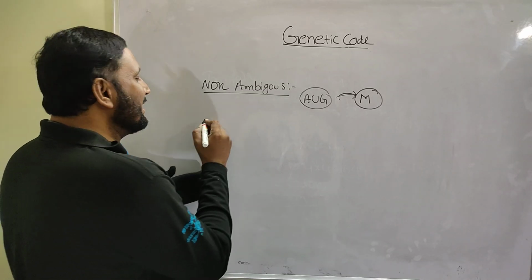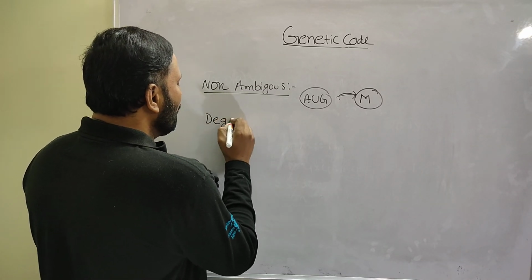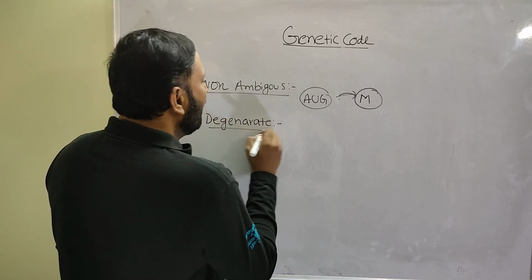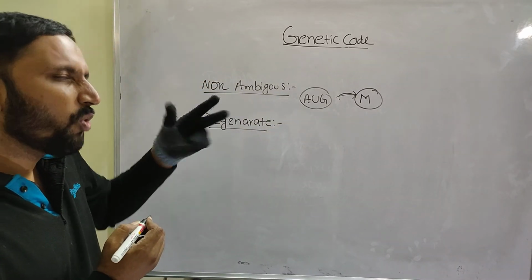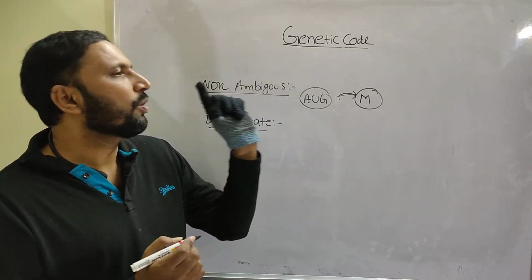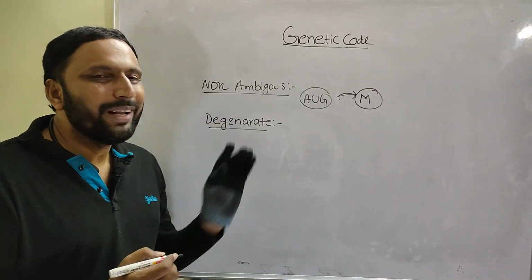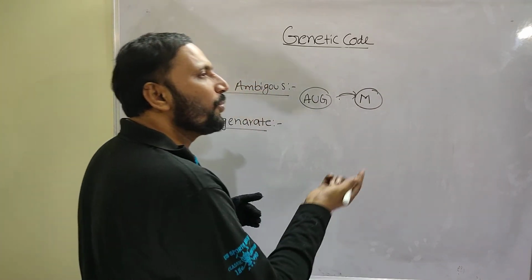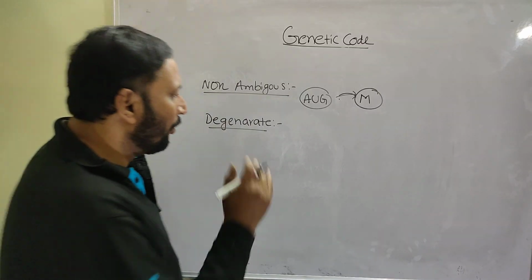But the code is degenerate. Here, important thing, there is a small confusion. One particular codon codes for methionine. That the code is degenerate means one amino acid is coded by more than one codon.